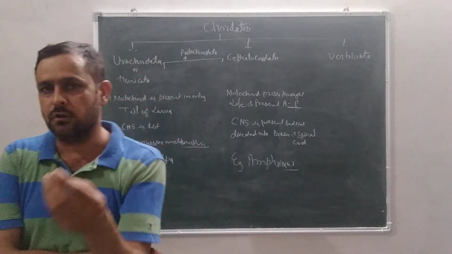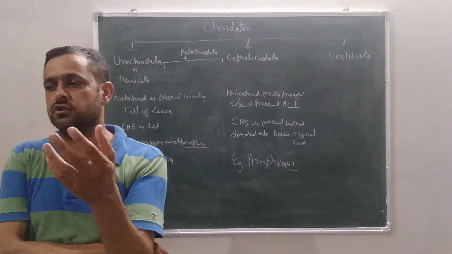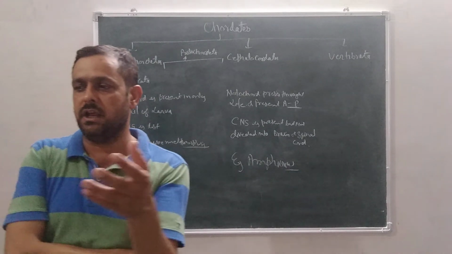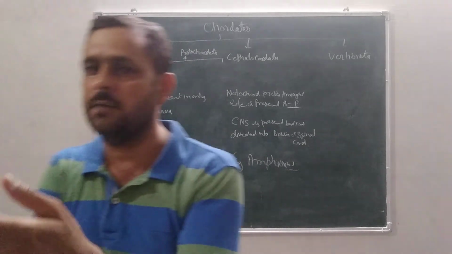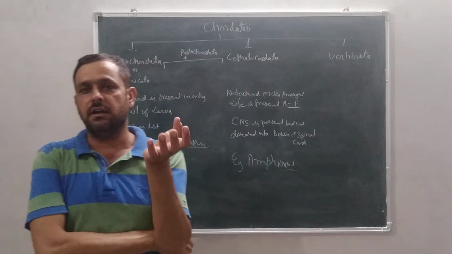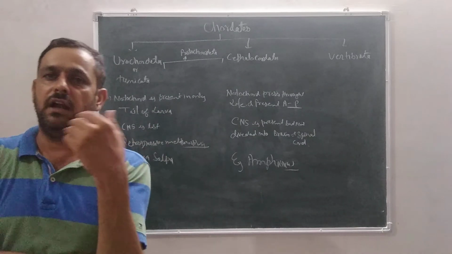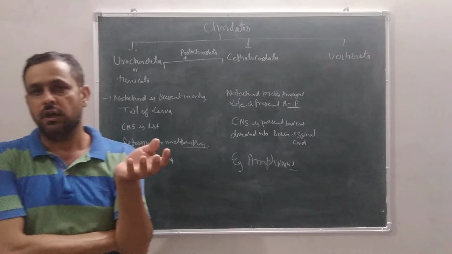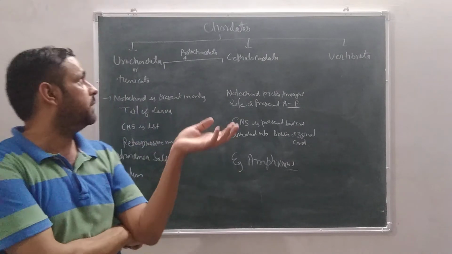The circulatory system is always closed. They have an endoskeleton of cartilage and bone. Different animal groups of vertebrates have different types of exoskeleton. They are unisexual, sexual reproduction is found, and direct development is found. There is no larva stage present. So these are some features of vertebrata.